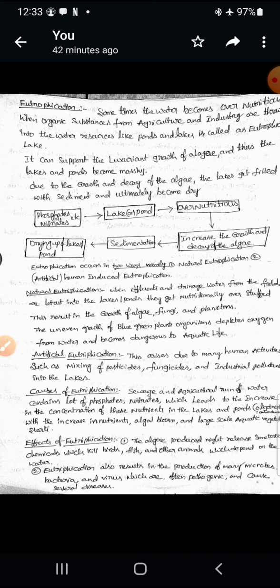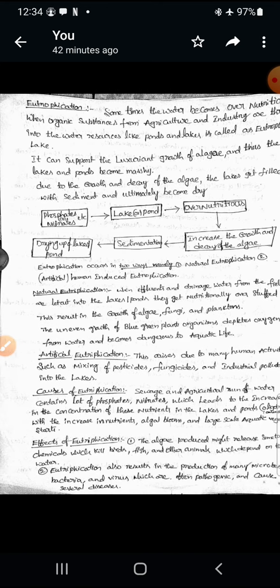Next, we can also find an increase in artificial lakes and ponds for the growth of fish, prawns and other aquatic animals in recent years. Ponds or rivers are generally found naturally in nature, but nowadays we are creating artificial lakes and ponds for the growth of fish, prawns and aquatic animals.